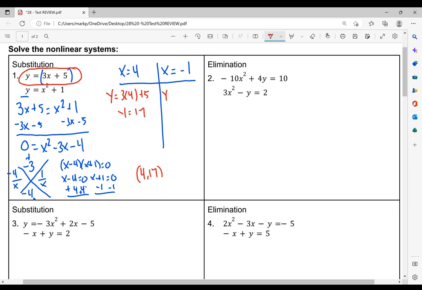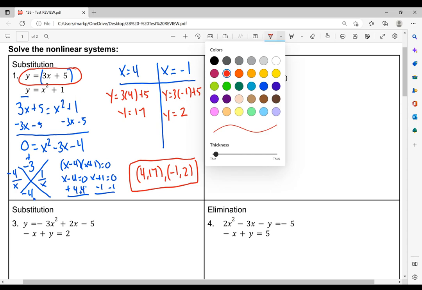My second one, y is equal to 3 times negative 1 plus 5. So negative 3 plus 5 is going to be 2. And so my second answer is going to be negative 1 comma 2. All right, there we go. So 3 times negative 1 is negative 3 plus 5 is 2. Okay, good. All right, on to the second one, which says to solve it by elimination.